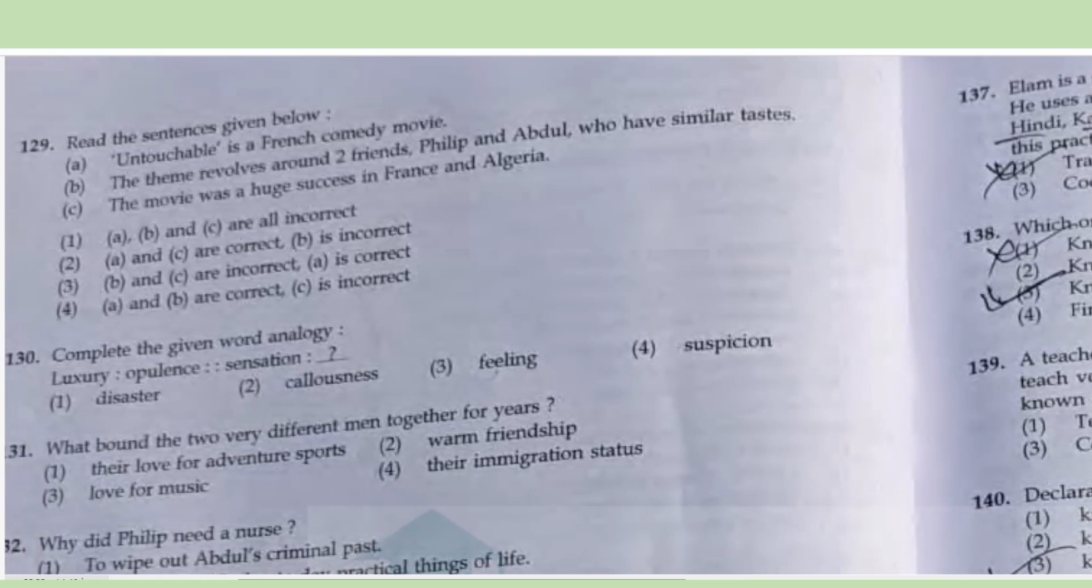So we have got the correct and incorrect statements. Untouchable is a French comedy movie. This is correct. It revolves around two friends who have similar tastes. Their tastes are not similar, so this is not correct. The movie was a huge success in France and Algeria. We don't know about Algeria. They've said France and internationally, but we cannot specifically say Algeria. So A is correct and B and C are incorrect. So option number 3 is the correct answer.